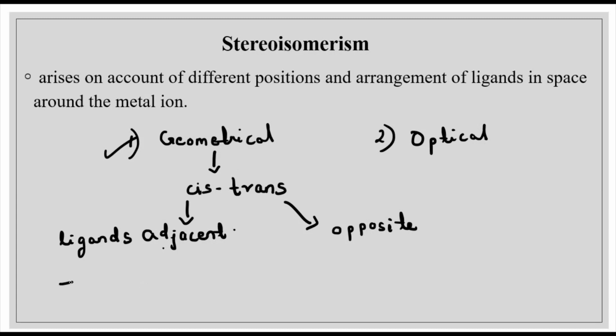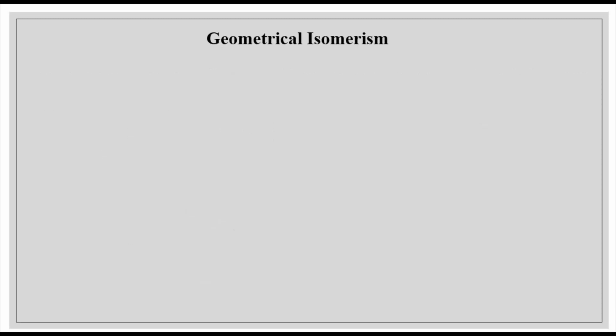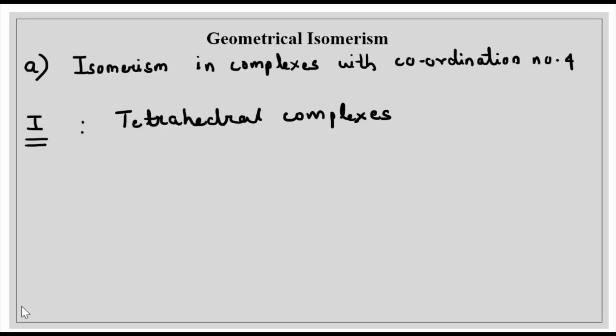In the case of geometrical isomerism, this type of isomerism is very common in compounds with coordination number 4 and 6. Let us first consider the isomerism in complexes with coordination number 4.